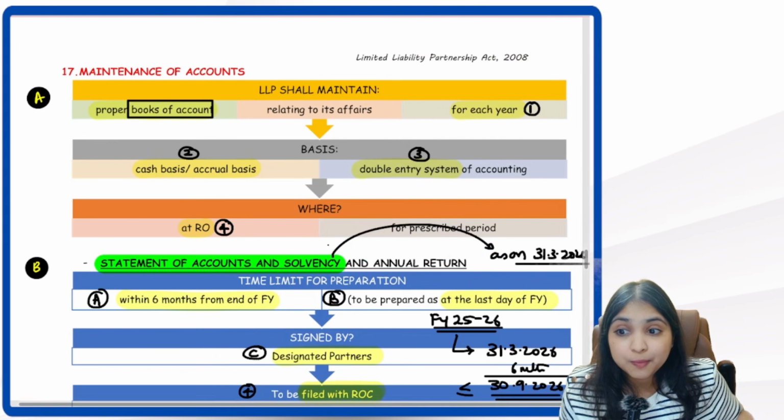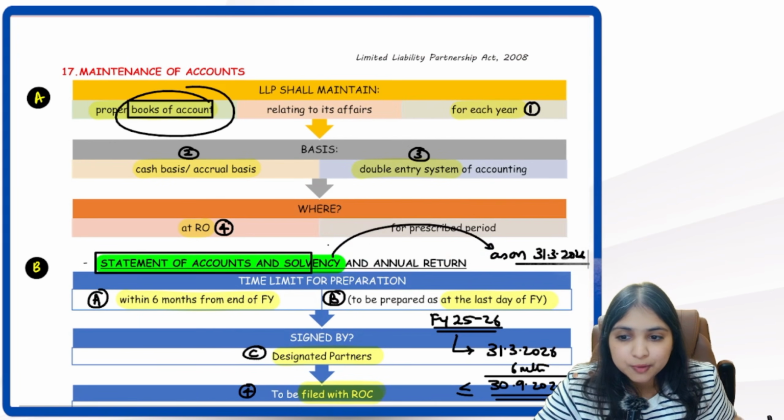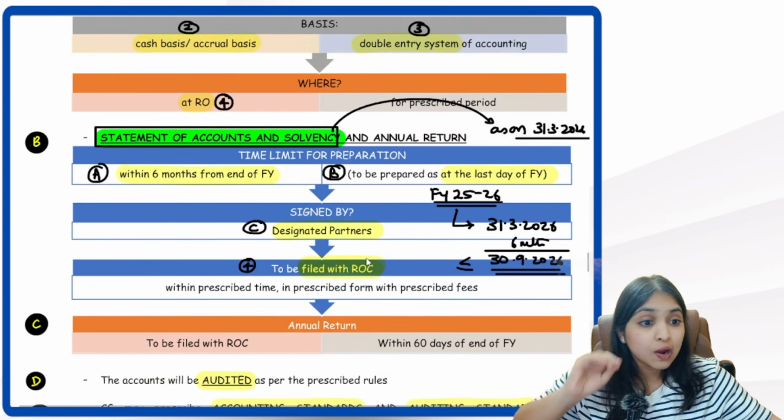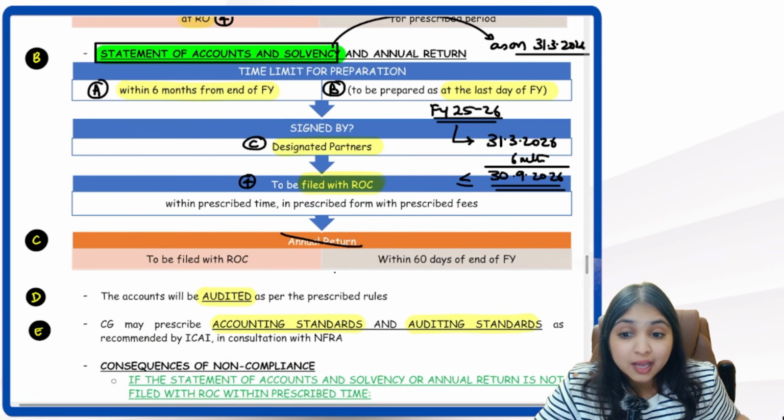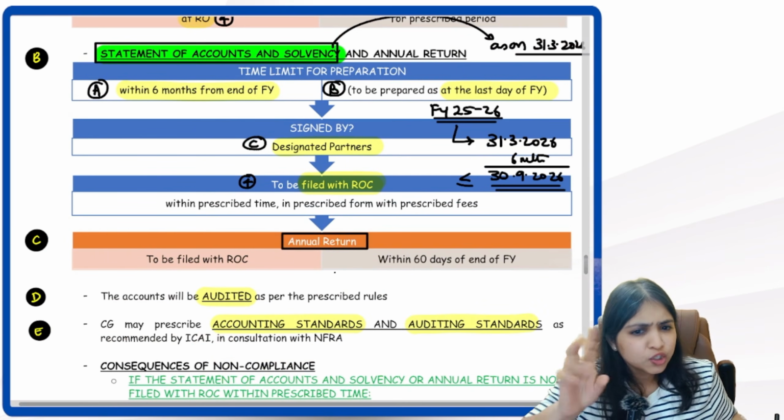So first point was about books of accounts and the second point was about statement of accounts and solvency. Now come to the third point. The third point is about annual return. Annual return, 2 simple points, guys.